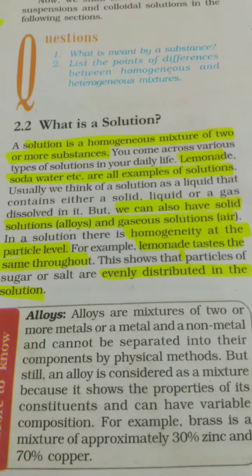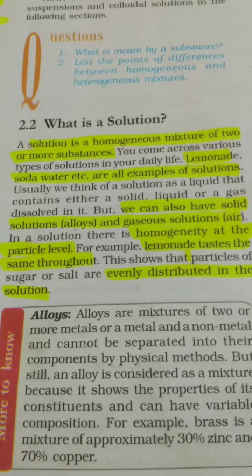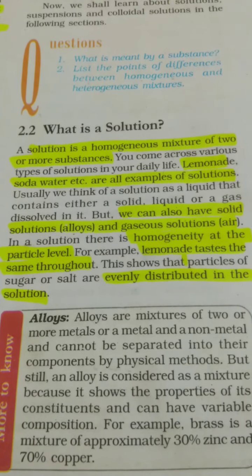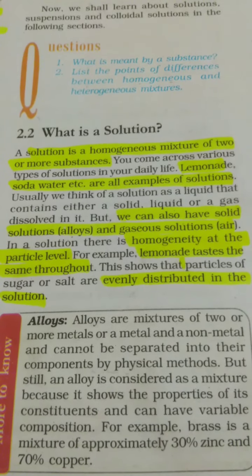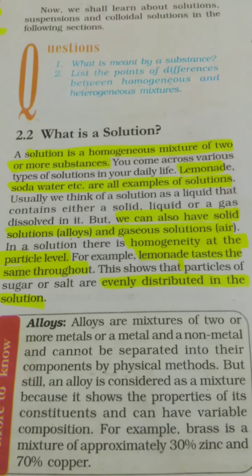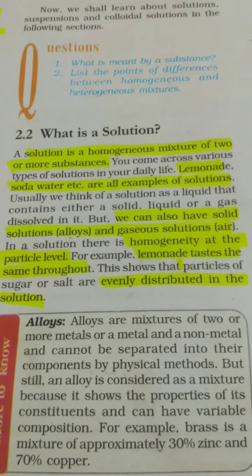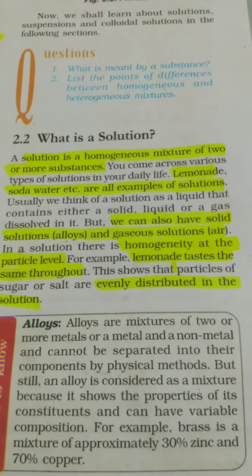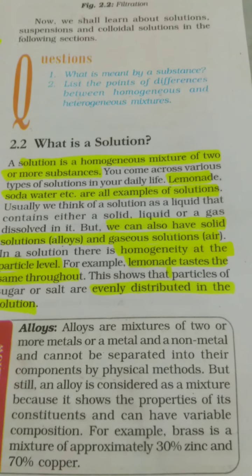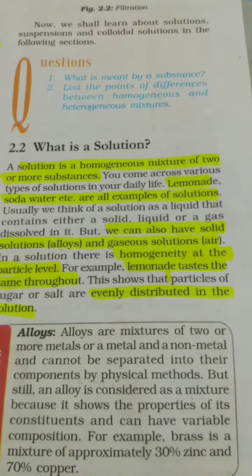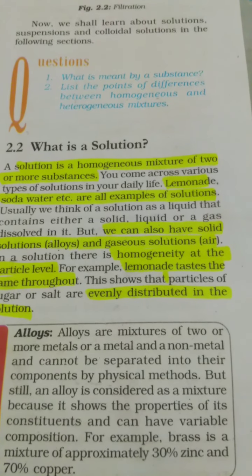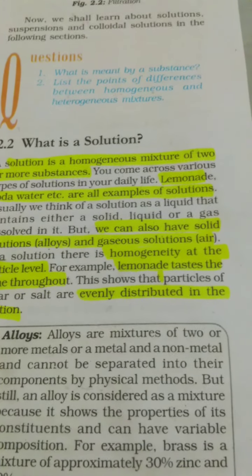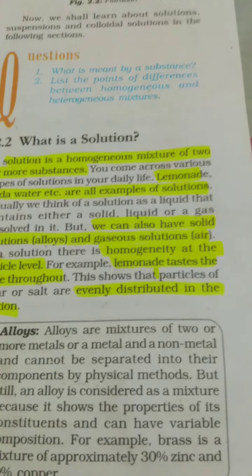A day-to-day life activity that you keep doing is that you take a glass of water and add a little sugar and lemon juice in it. So what do you find after adding them in the water? The water has not formed any distinct layers of lemon juice, sugar and water separately, but it is looking the same from top to bottom. So immediately you identified that the mixing is uniform, so it will be a homogeneous mixture. That is the first characteristic of a true solution: it will be a homogeneous mixture. Solution will be homogeneous in nature.